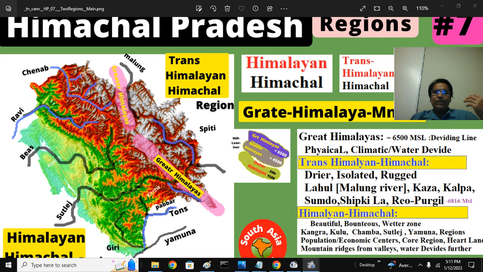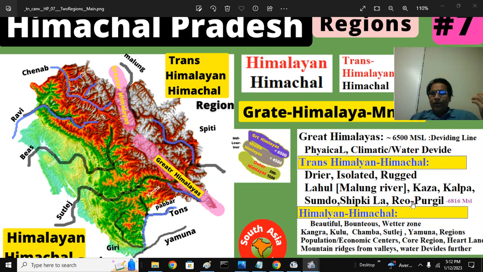Close to Shipki Pass, the Sutlej River enters. This is the Sutlej River. You can see the Sutlej River. So across these mountains, this is called Trans-Sutlej, and this side is called Cis-Sutlej region.